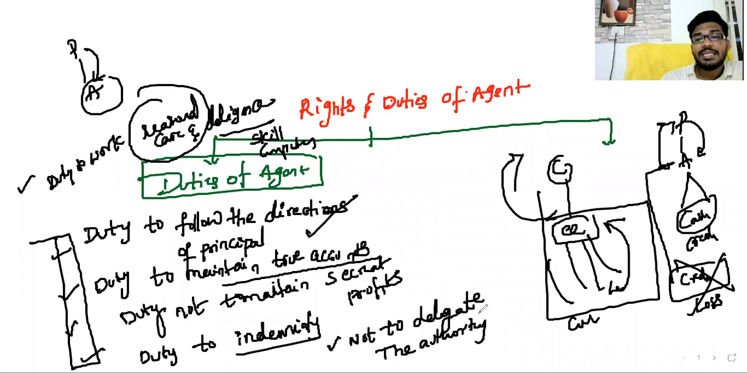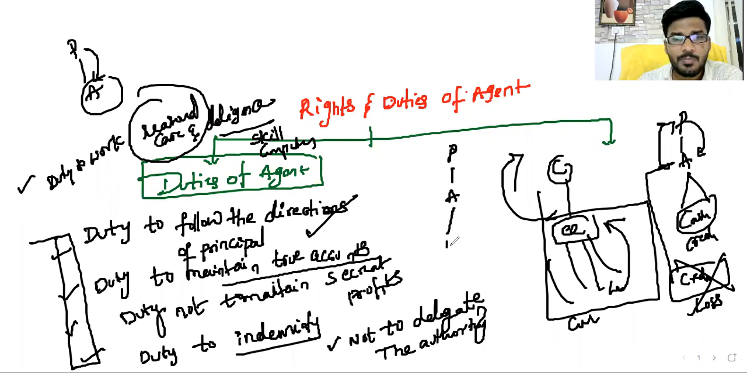Duty not to delegate the authority. Generally, sir, we have studied: delegatus non potest delegare. A principal appoints an agent; the agent cannot appoint another agent. That is the reason why the sub-agent concept is not possible. Yes, sir, the sub-agent concept.